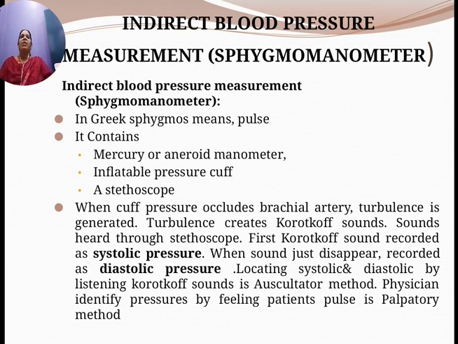When these sounds are heard through the stethoscope, the first Korotkoff sound that you hear is recorded as the systolic pressure, and when the sound just disappears, it is recorded as the diastolic pressure.